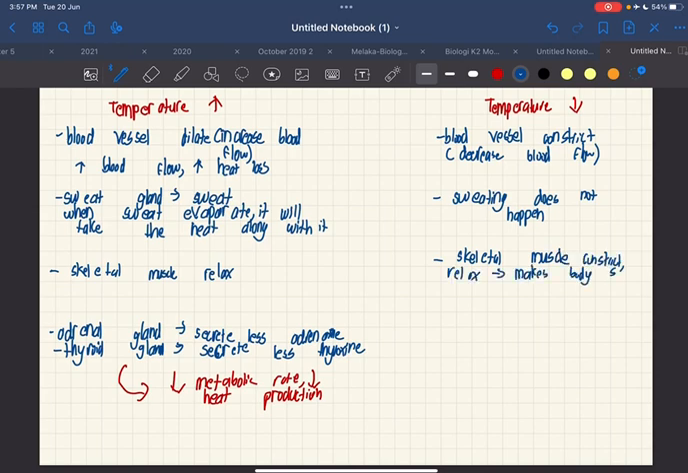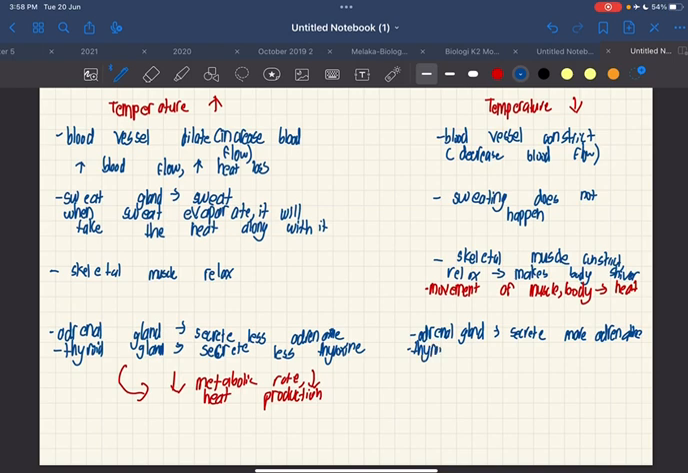The movement of our skeletal muscle can generate enough heat in order to increase our body temperature back to the optimum range. Last but not least, the adrenal gland and thyroxine gland will be stimulated to secrete more adrenaline and thyroxine. This is to increase the metabolic rate in our body.